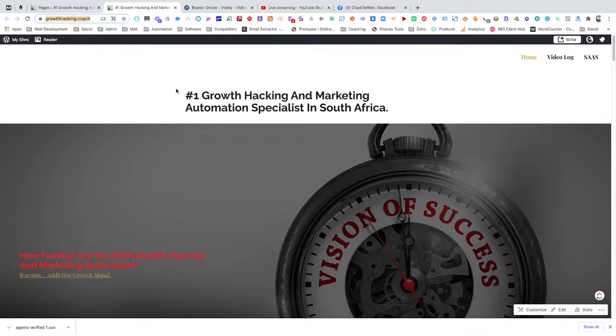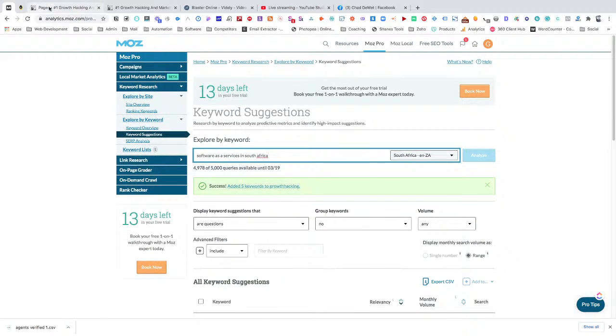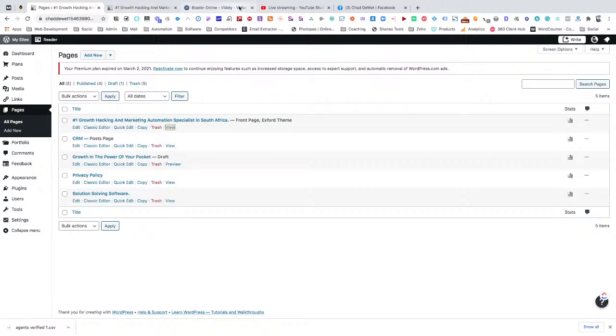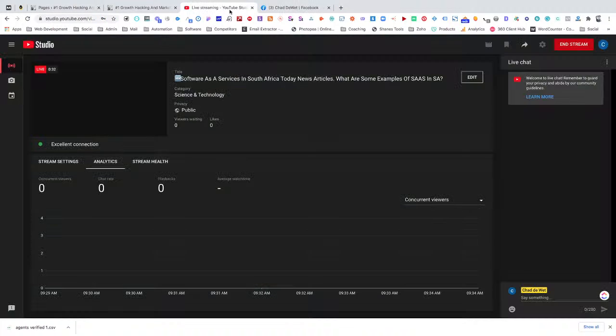The main optimization and core reason for this video is for me to do some SEO ranking. I'm currently trying to rank for the keyword software as a service in South Africa. That's what I'm trying to rank for. Okay, and I've done my niche analysis already, and it looks like this. You'll see I've done a niche analysis, and that's why I'm recording this video.